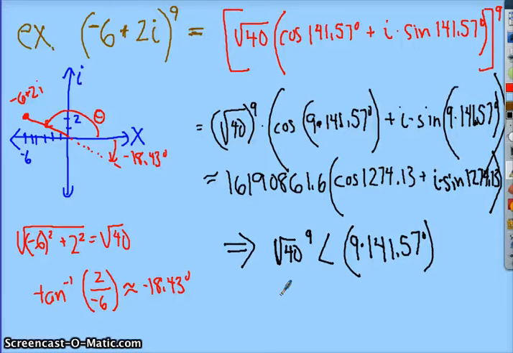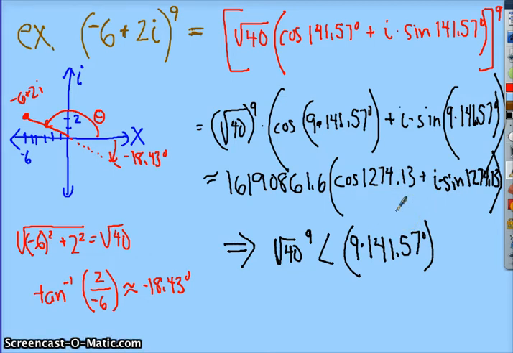Again, this only works if you have the Casio 991 ES Plus. So shift mode, down arrow, complex. It is currently in polar form. We want to convert it to complex mode, so that means that we're going to pick 1.